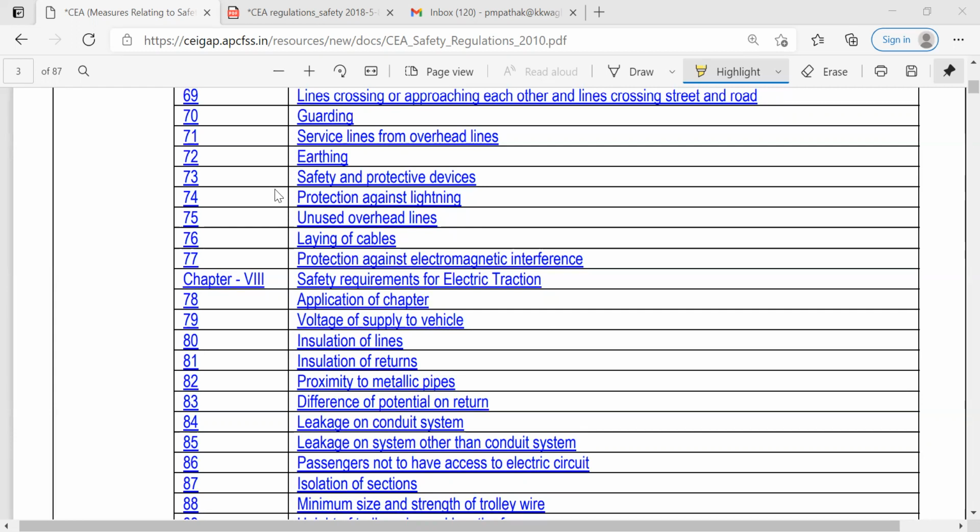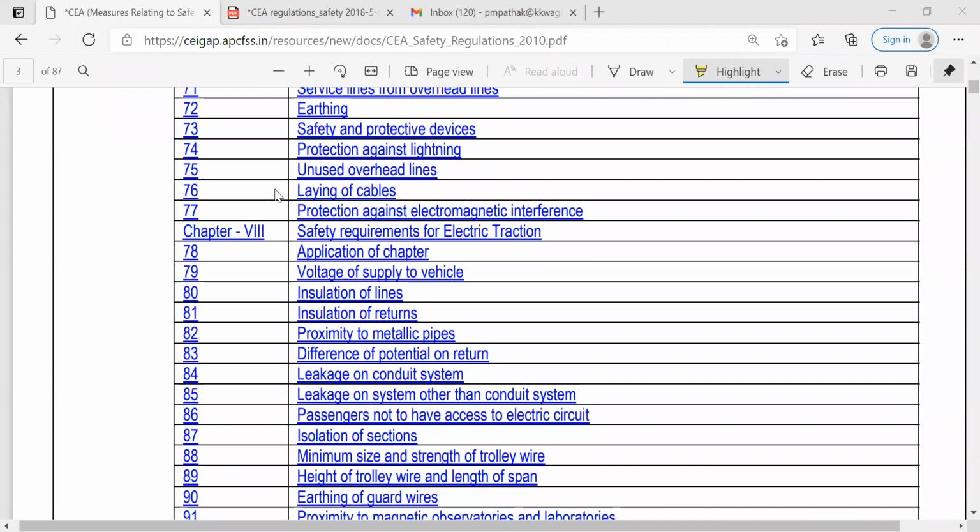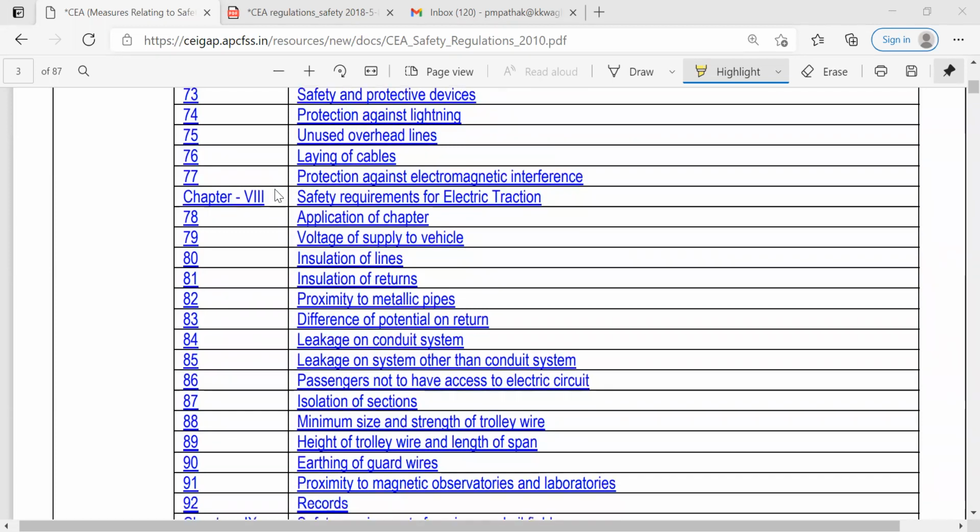Service lines from overhead lines are given under 71. What exactly are the earthing requirements, what is the specific ohm requirement, what exactly is the procedure for this earthing, all these things are given under 72. Then 73 is related to safety and protective devices. So we have already mentioned that for these electrical supply lines, especially we have to focus on the electrical insulation devices. Then protection against lightning is another requirement.